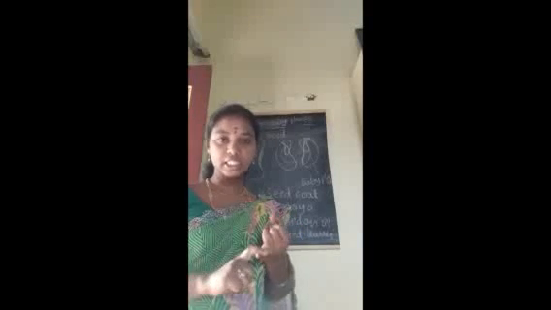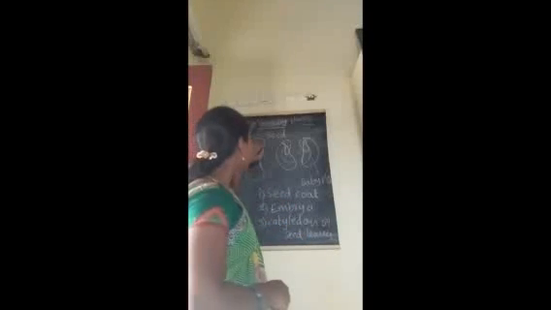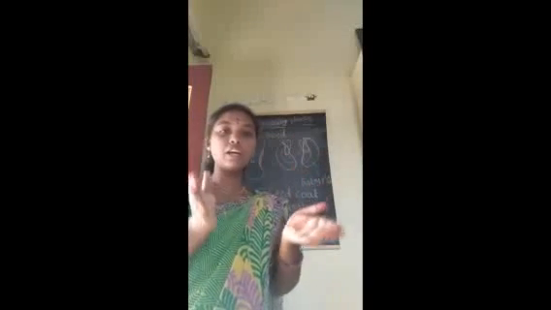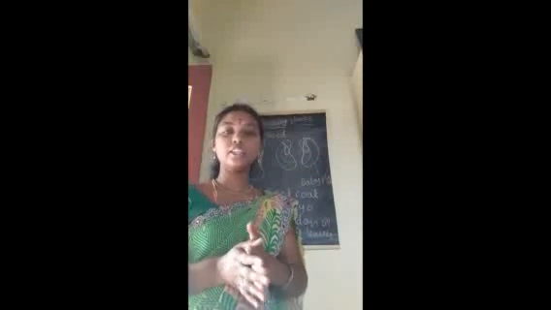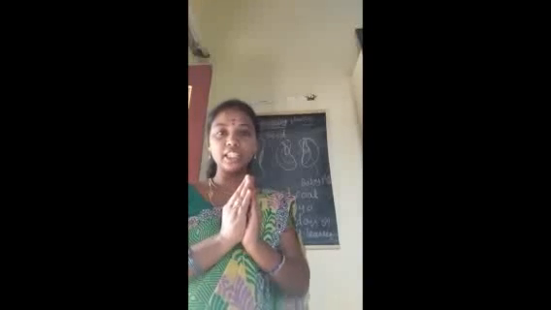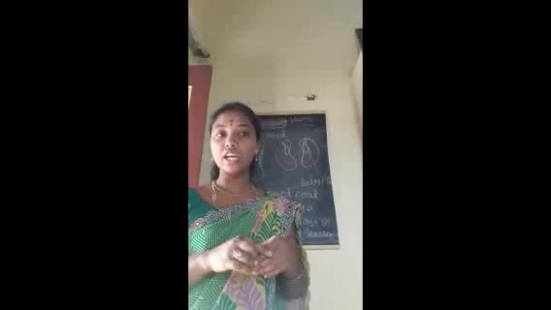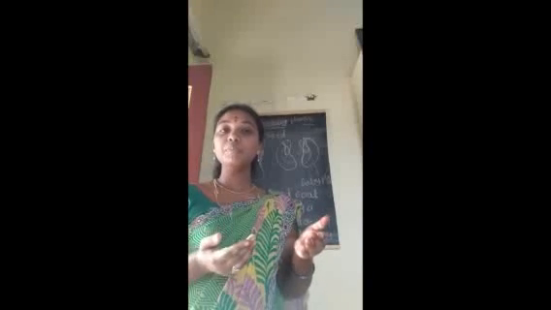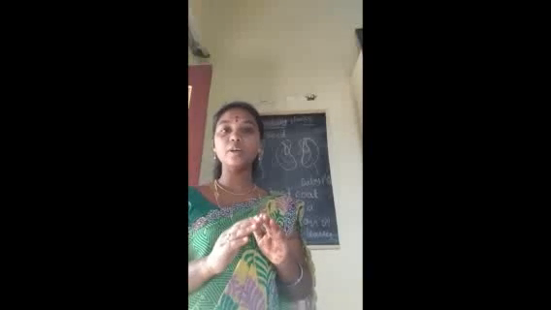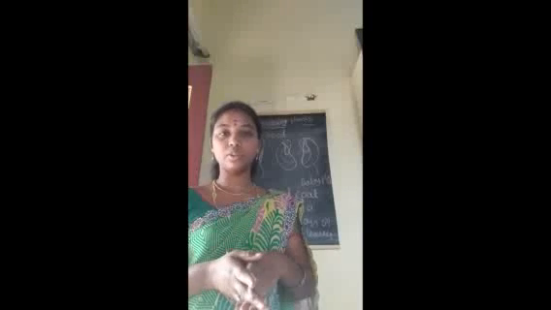First one, the seed coat. The seed coat is the outer covering of the seed. It protects the seed from any damage or diseases, and even from birds also. That is about the seed coat.